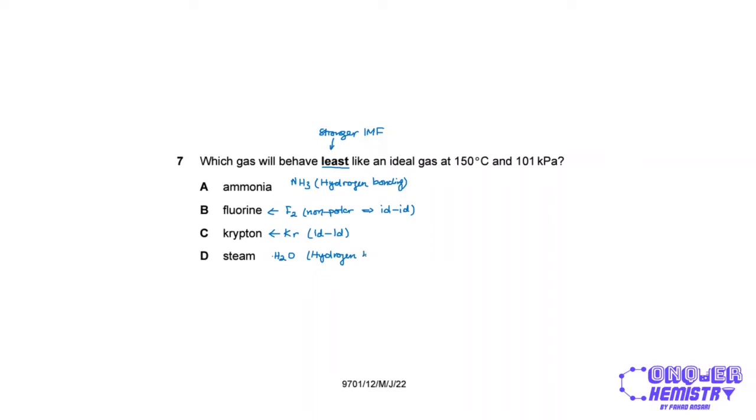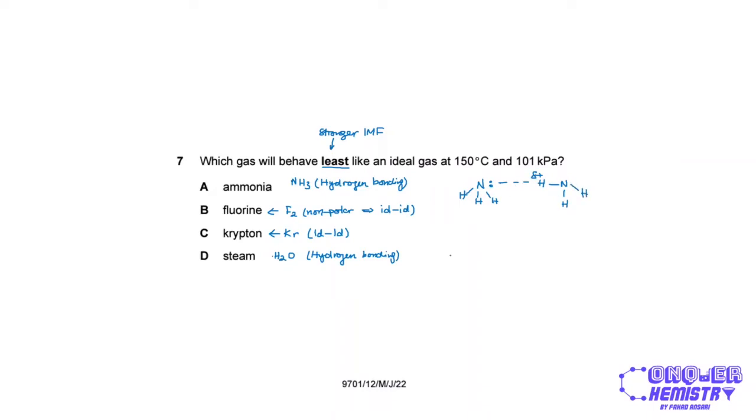So now how do we decide between these two? Well, one way to decide between these two is to first look at the number of molecules that an individual molecule can bond to at the same time, right? Now NH3 over here has 1 lone pair on the nitrogen atom, right? So this 1 lone pair can attract a partial positive hydrogen in another ammonia molecule. It can only do this for 1 other molecule, right?